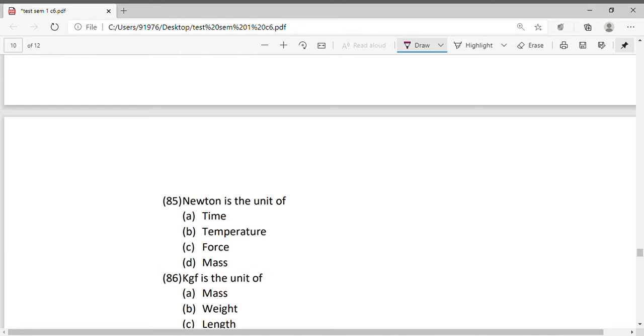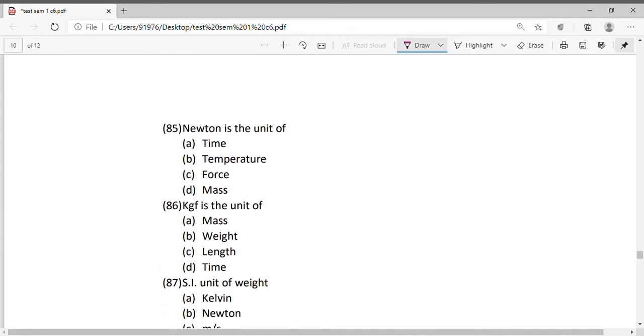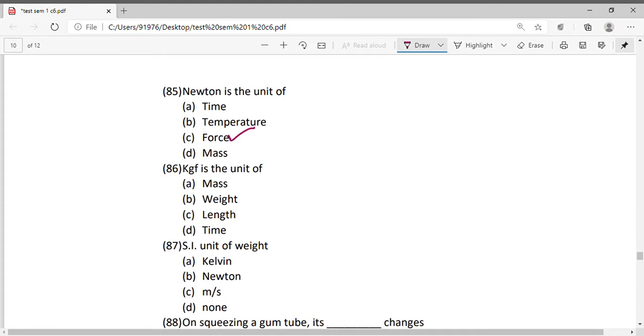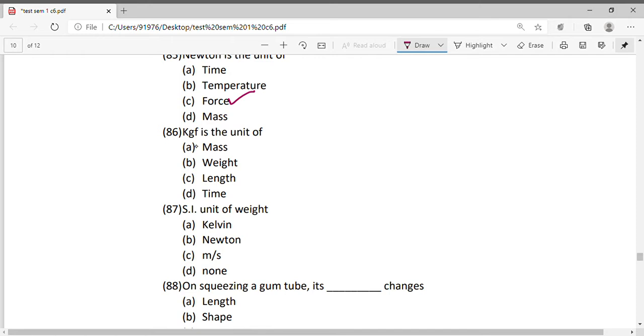Okay, Newton is a unit of. Now the same question has been asked in a different way. Newton is a unit of force. Okay, so it is not a unit of time, temperature, or mass. It is unit of force. kgf is a unit of, so it is kilogram force. Kilogram force, so weight is also a force. Kilogram force is a unit of weight. Okay, so remember this, kilogram force is a unit of weight.